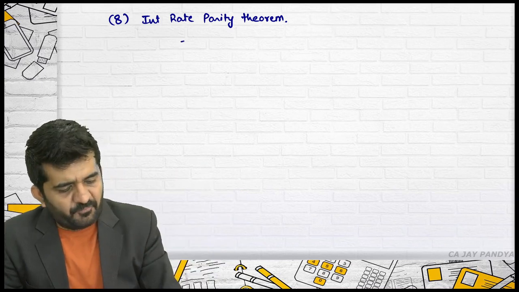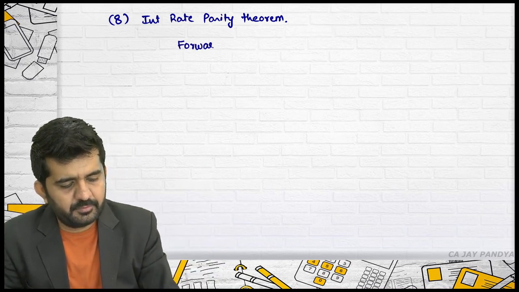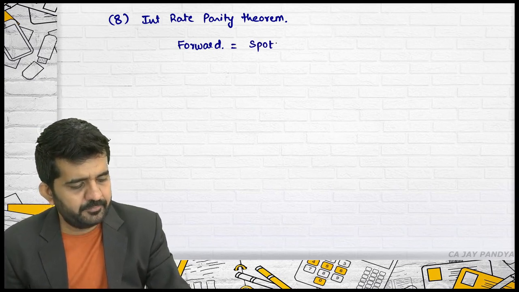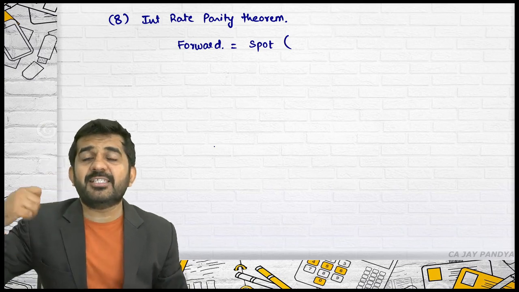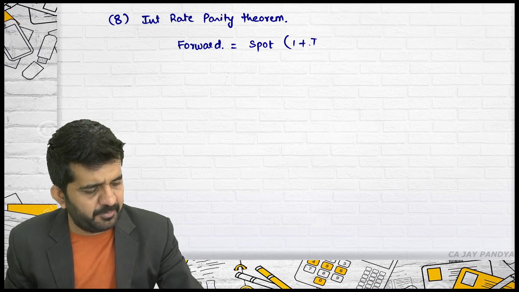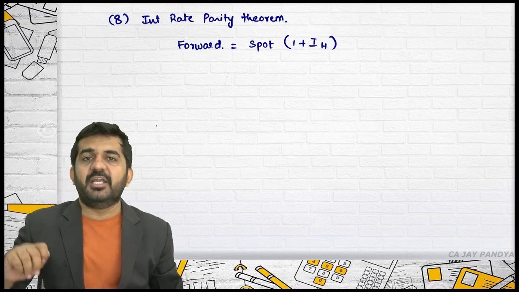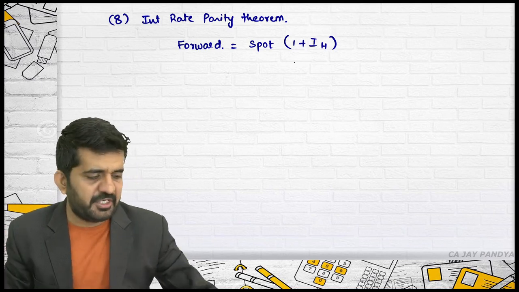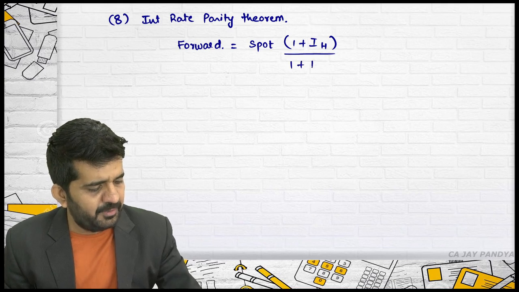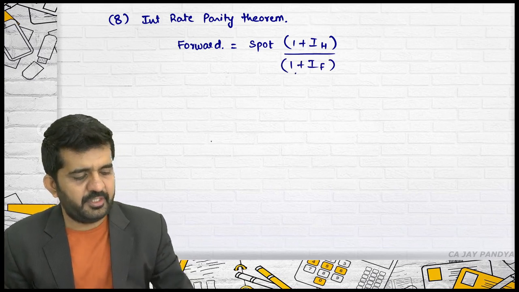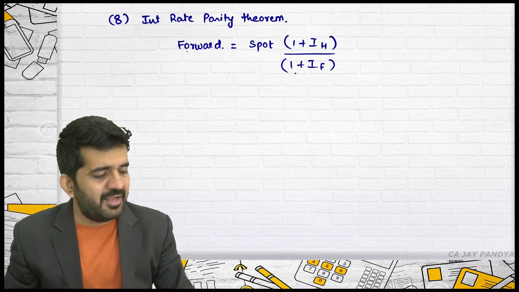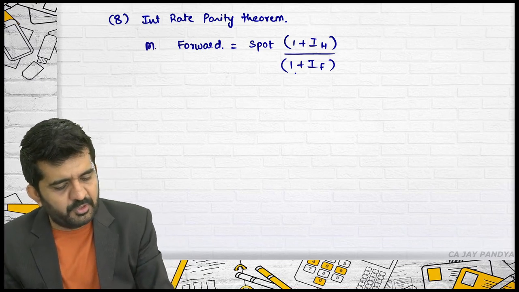The price of a forward should be equal to spot plus interest of home currency. How to add interest of home currency? 1 plus interest rate of home currency. P into 1 plus I will give you the answer of principal plus interest. So I have added interest of home currency, divided by 1 plus interest rate of foreign currency. This is the market price of forward.